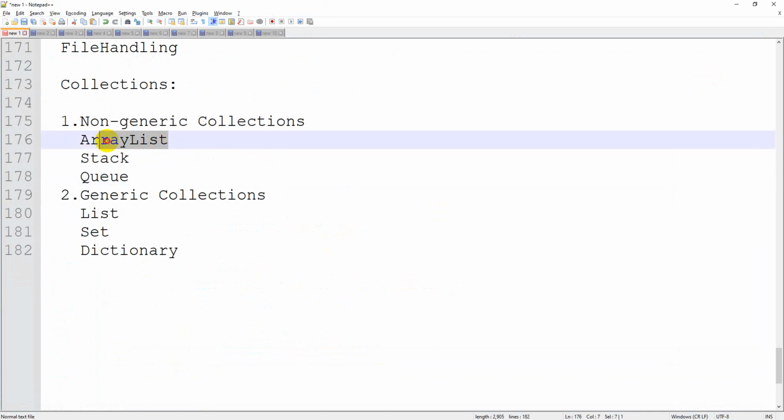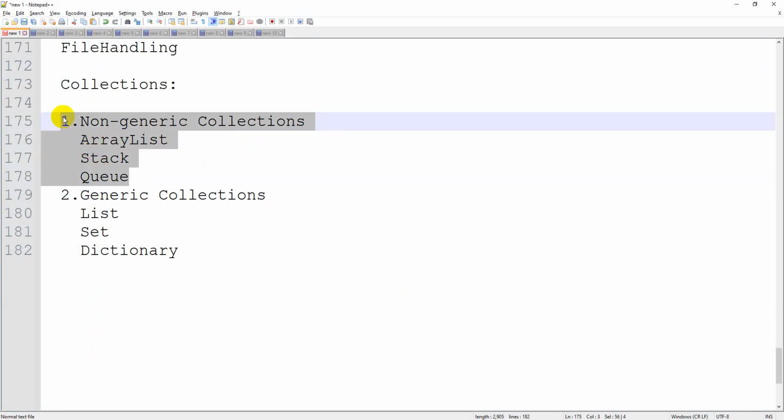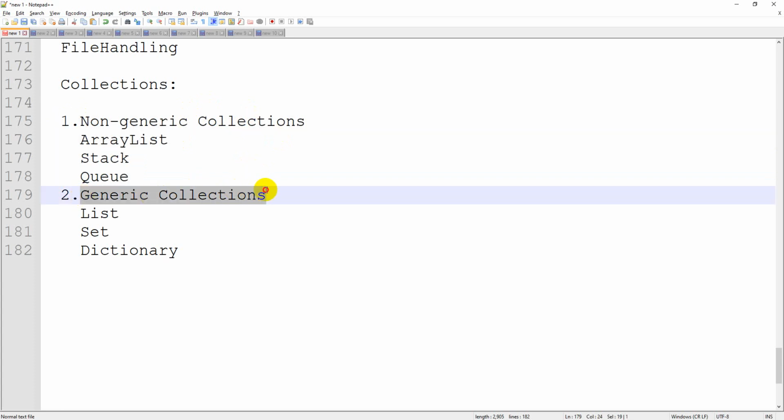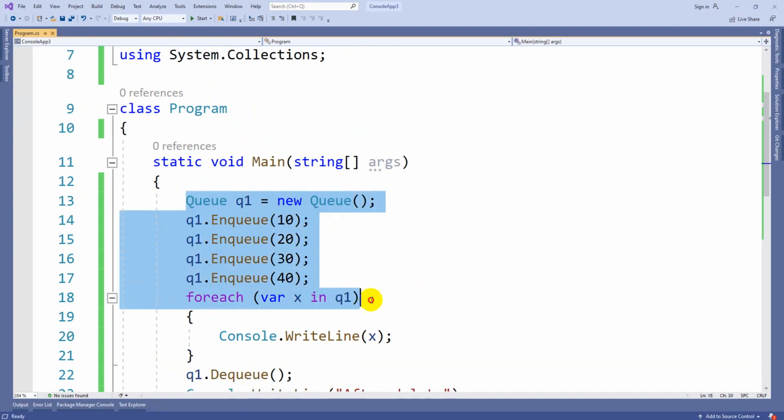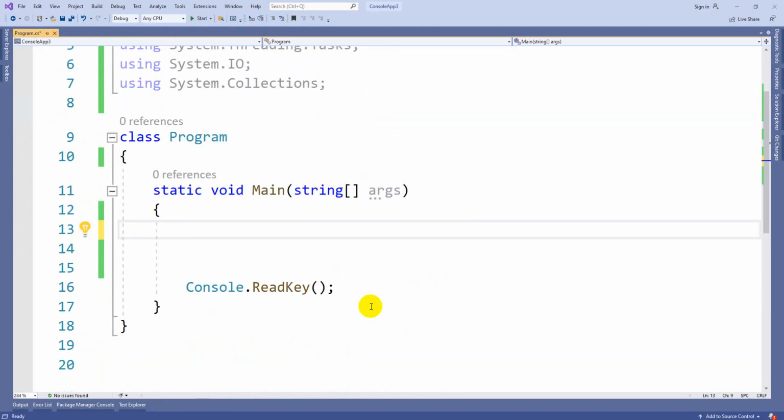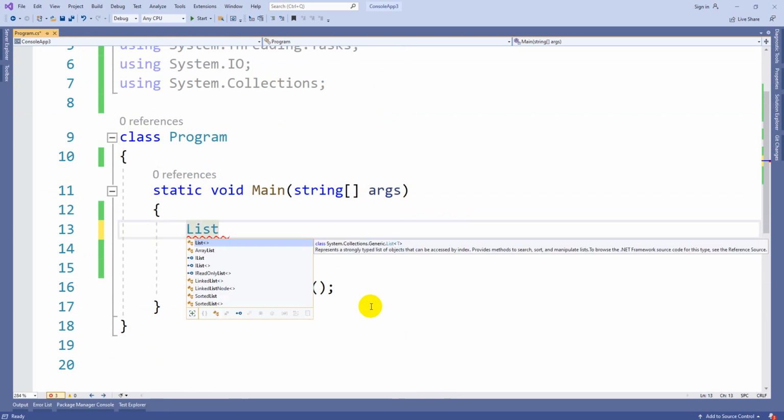So ArrayList is going to store multiple data type elements, but at the time of utilizing, every time I need to check what is the data type of that particular element. That is a drawback. That is the reason we are not using non-generic collections until and unless we want to follow their functional property. So now coming to the generic collections, we have List. So List is of generic type. Generic in the sense it works for all, but whenever you are utilizing it, you need to stick to one particular data type.